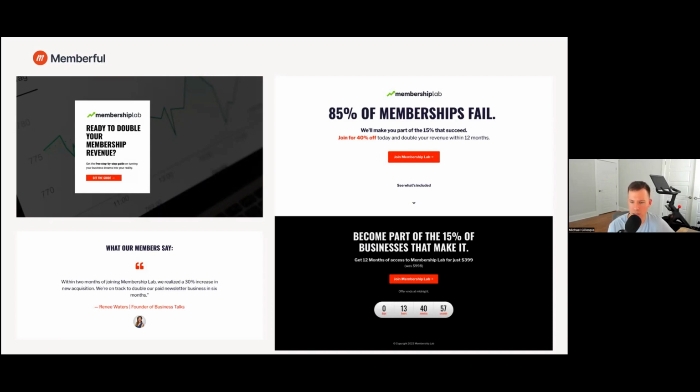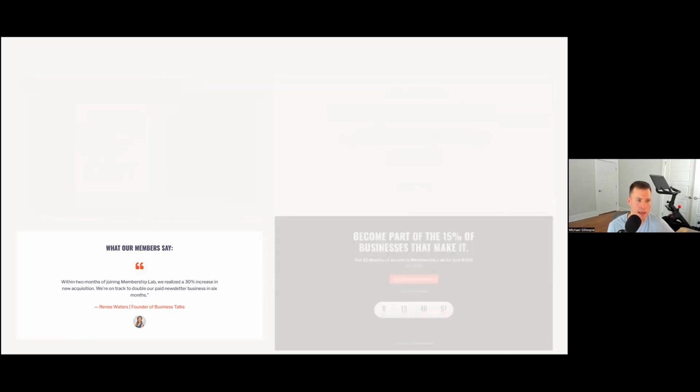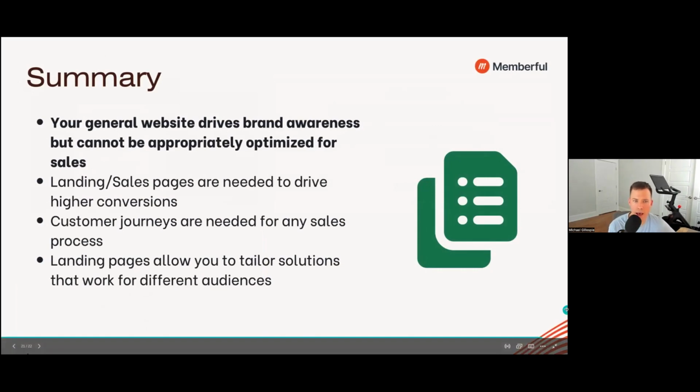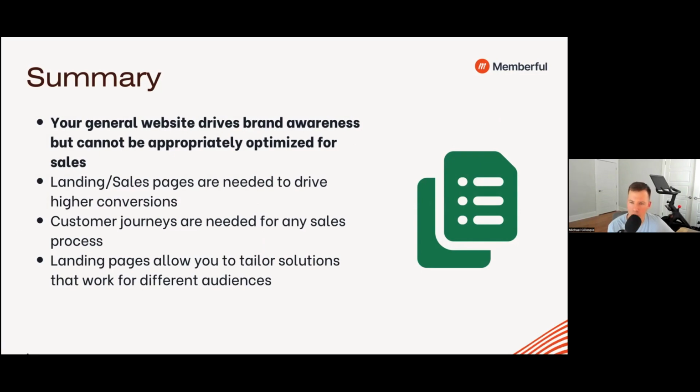It feels insignificant sometimes, but it is one of those qualitative things that push folks even closer to that point of conversion, which again is what we're all after here. And just to wrap things up, we did talk about how your general website is there to drive awareness of your brand, but because of all the reasons we discussed, there's no way that it could be appropriately optimized for sales, especially when you have multiple audiences that you're working with. Landing pages and sales pages are the solutions that we use to drive higher conversions.